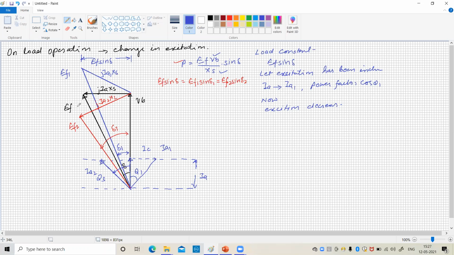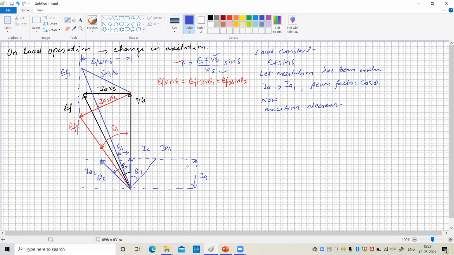So with any change in the excitation, there is no change in the terminal voltage. As it is connected to the infinite bus, the bus voltage does not alter, whereas the alternator may work on unity power factor, on the leading power factor, or on the lagging power factor, or it is supplying more reactive power or less reactive power.